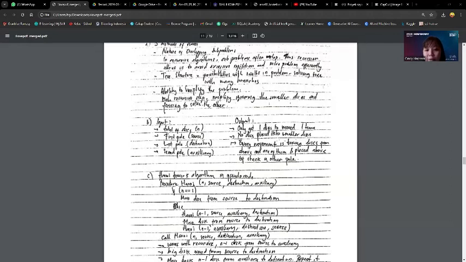And the output: first, only one disk can be moved at a time, and then no disk is placed onto a smaller disk, and every movement takes a disk from the top of one pole and places it on top of the stack on another pole. So this is how we play the Tower of Hanoi.